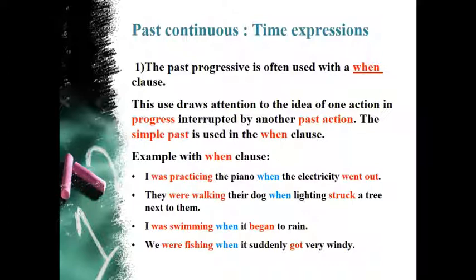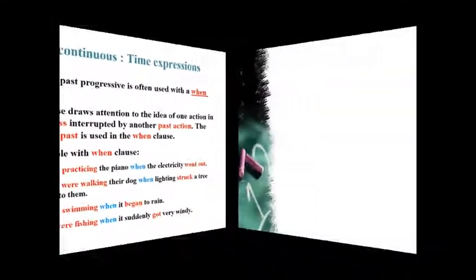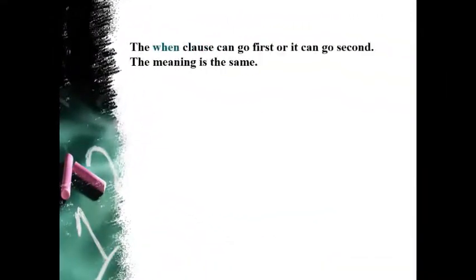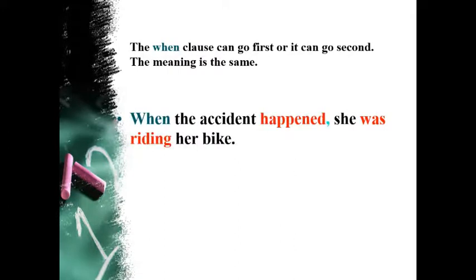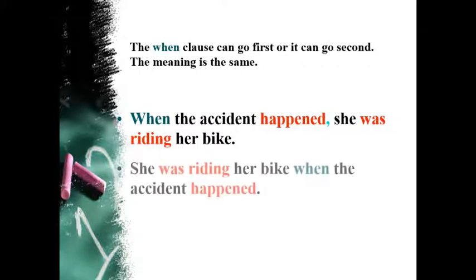They were walking their dog when the lightning struck a tree next to them. I was swimming when it began to rain. We were fishing when it suddenly got very windy. The when clause can go first or it can go second. The meaning is the same. When the accident happened, she was riding her bike, or she was riding her bike when the accident happened.